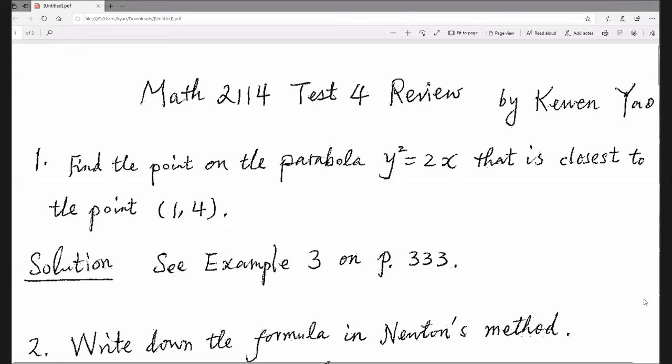This is the first problem. This is from the optimization. You want to find the point on the parabola that is close to the point 1,4. So the distance should be minimized, right? Okay, next is also from chapter 4.